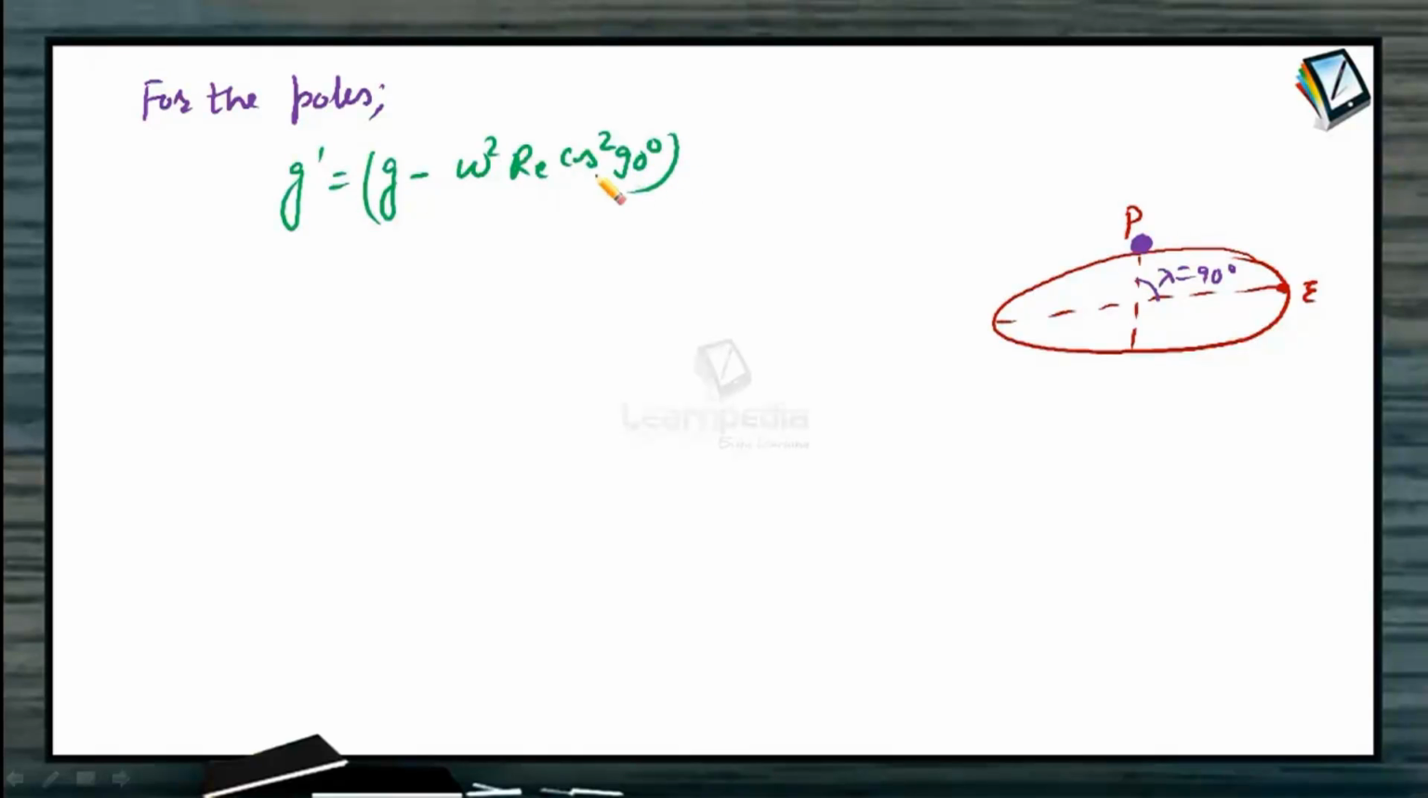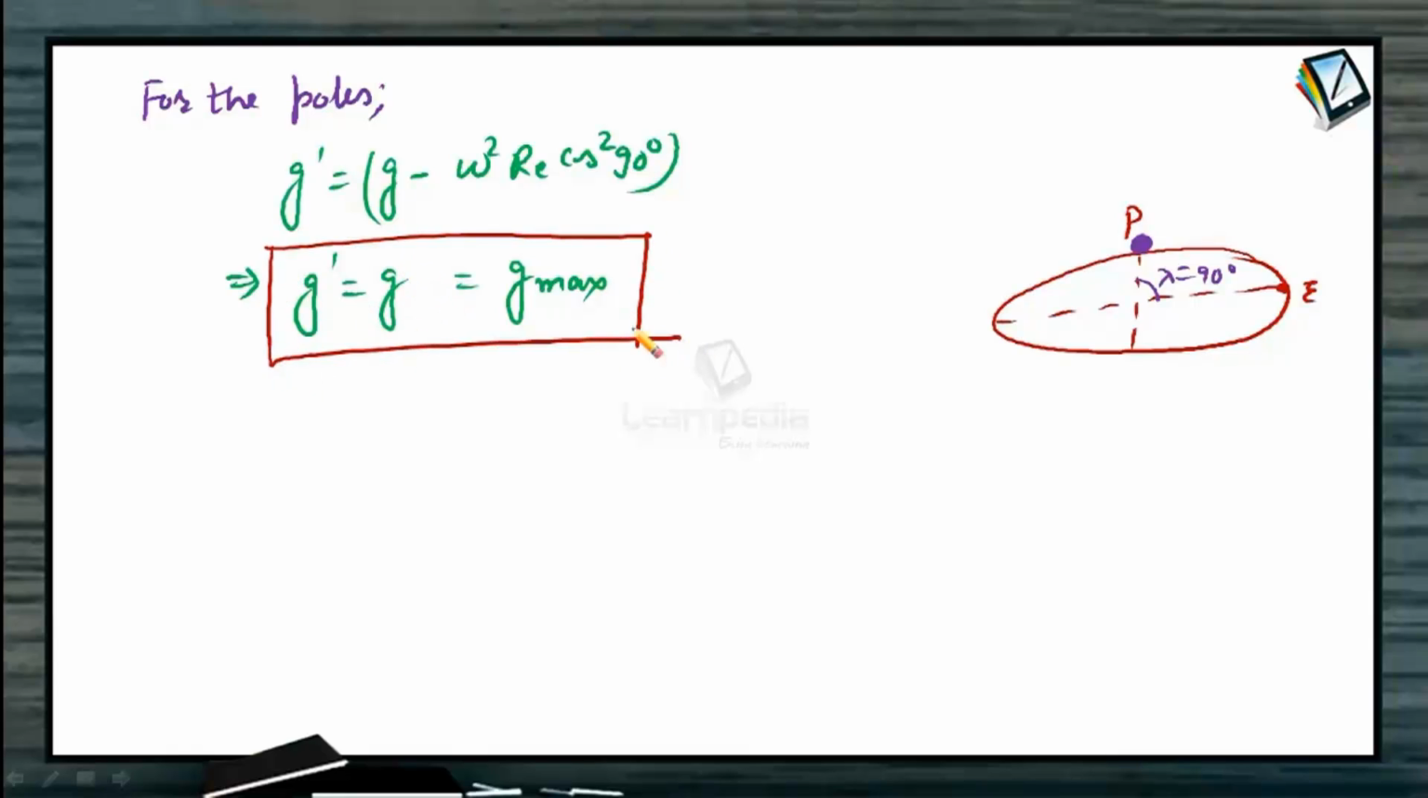Cos 90 is 0, so omega square Re times 0 would also become 0. This implies g dash equals to g, or it is the maximum value of acceleration due to gravity at the poles, we can say, because we are not going to subtract any numerical value from this g, hence it is said to be the maximum value. So at pole the value of g is maximum.